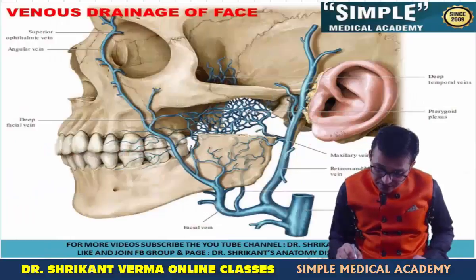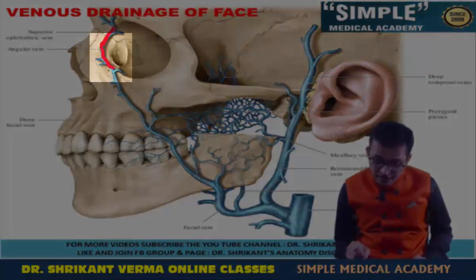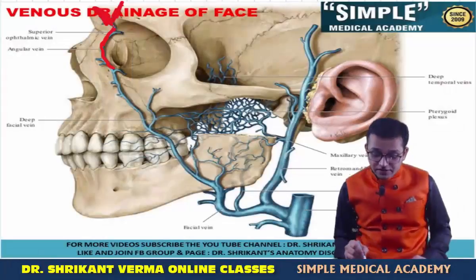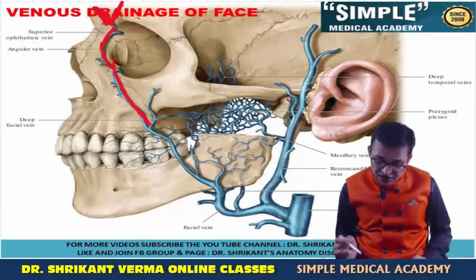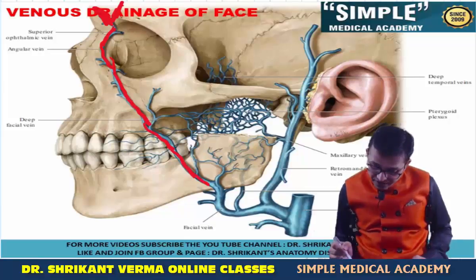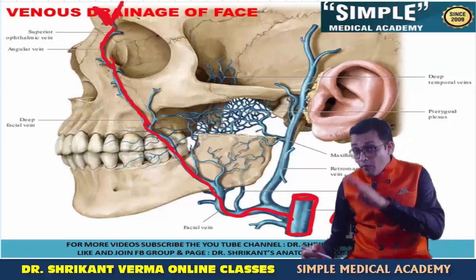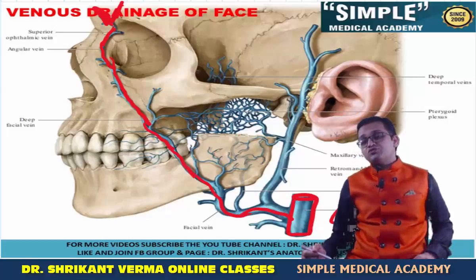Here you can see the angular vein is coming from here. This angular vein is formed by the union of the supratrochlear and the supraorbital vein. Then it is running as a facial vein. Now can you see this facial vein is coming and then it is uniting with the various veins and finally it forms the deep facial vein and ultimately it is opening into the internal jugular vein. It forms the common facial vein. Then it opens into the internal jugular vein.